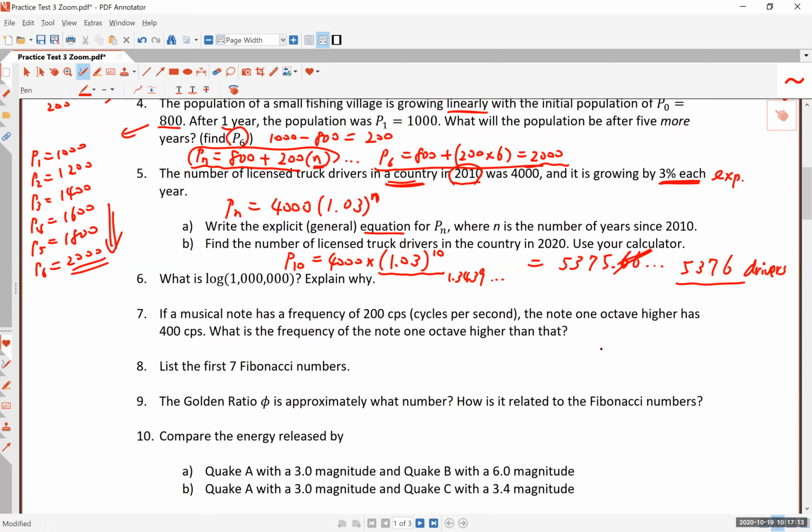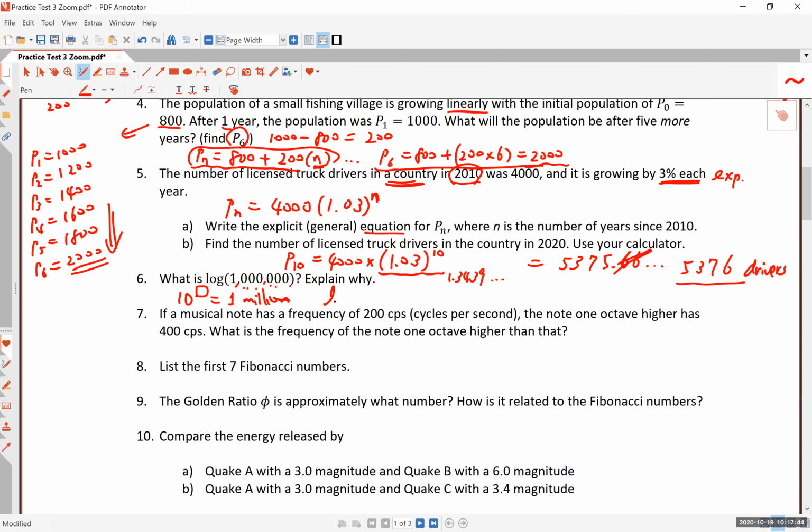All right, number 6. What is the log of this number? This comma suggests 1,000. This is million, so it's a log of 1 million, okay? So what is that? Okay, it's basically, again, saying 10 to what number is 1 million? And when you have numbers with a bunch of zeros following 1, the number of zeros is actually that exponent, right? So it's 10 to the 6 because you have 6 zeros, 1, 2, 3, 4, 5, 6, right?